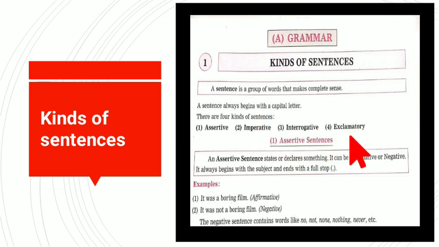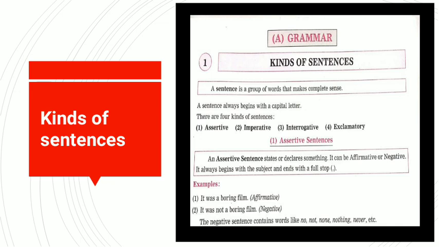And then there are four types. So here we are going to learn the assertive sentence, or declarative sentence. An assertive sentence states or declares something. So here we also say it is declarative sentence or assertive sentence. An assertive sentence states or declares something. It can be affirmative or negative.